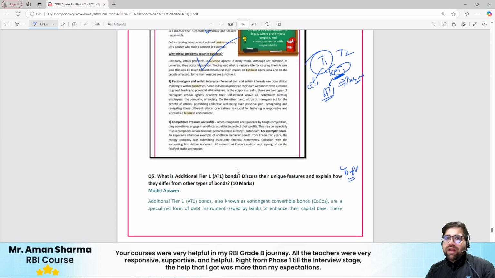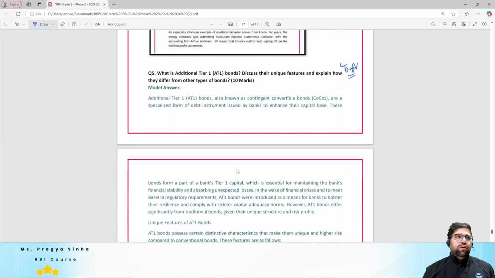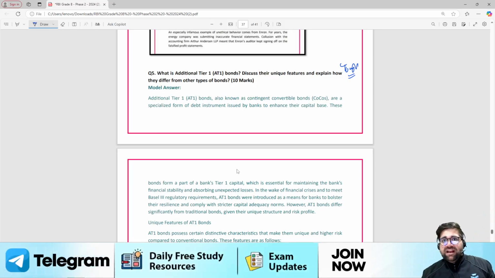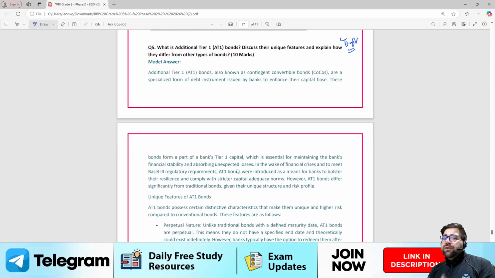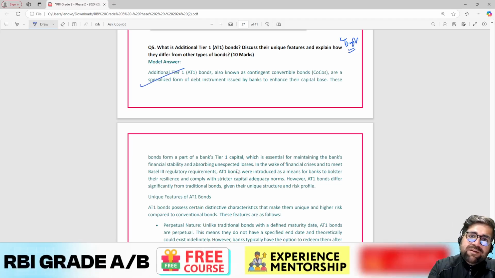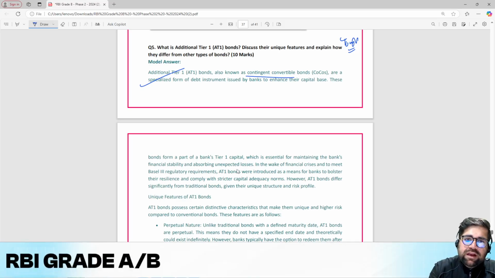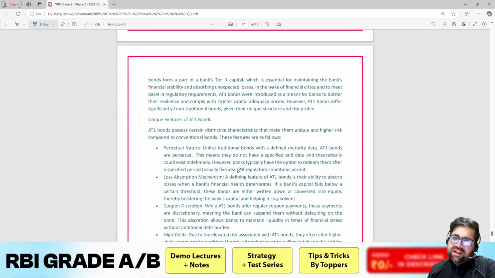Now, AT1 bonds were in the news because SBI issued AT1 bonds. Yes Bank totally wrote off its AT1 bonds because of its collapse, so AT1 bonds were in the news at that time as well. AT1 bonds, also known as contingent convertible bonds, are long-term debt instruments wherein you raise money.